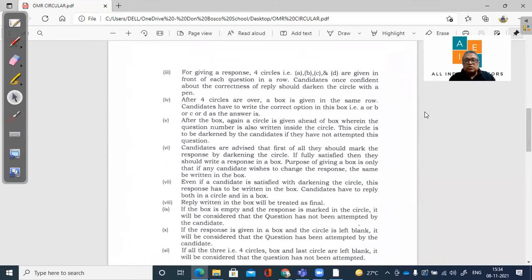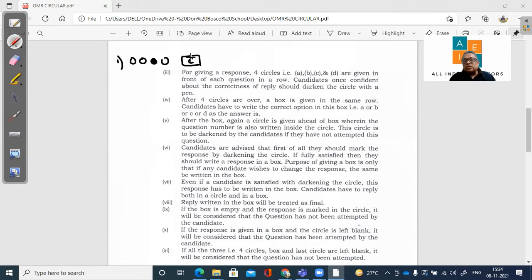Now, in the OMR sheet, you are given 4 circles. So what is happening in this is that, let's say question number 1, you have 4 circles, options A, B, C, or D. Now let me say that it is C. So I'm going to circle this completely. And now there is a rectangular box that has been added here. I'm going to put C here. So this is our option A, B, C. I'm putting C, so this confirms that it is C, right?